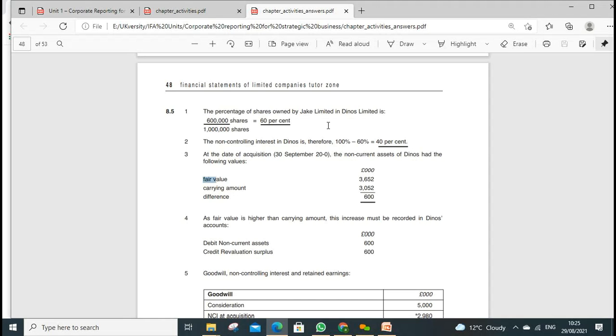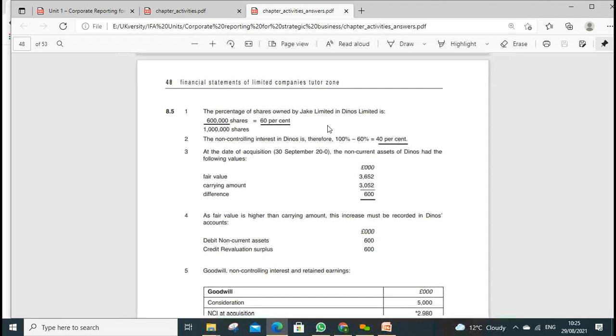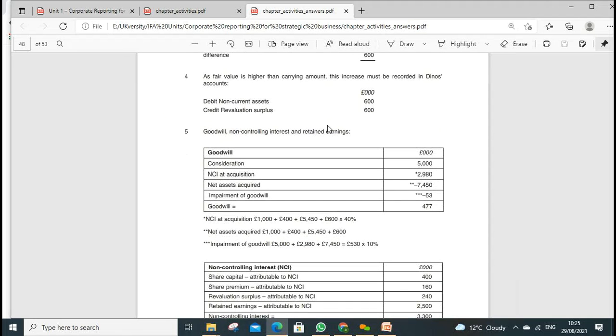So what is the fair value? Fair value means the market value that was there. Carrying value was less than that, so there is a need for an adjustment of 600. We debit the non-current asset and credit the revaluation reserve, the double entry treatment. Then goodwill: the purchase consideration.